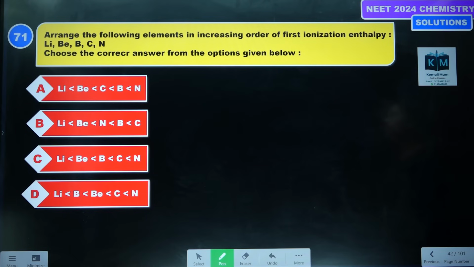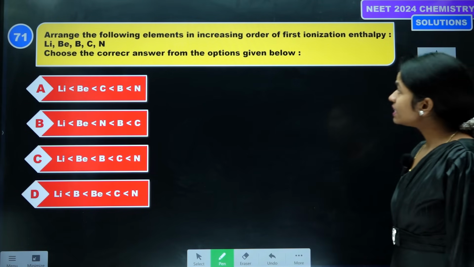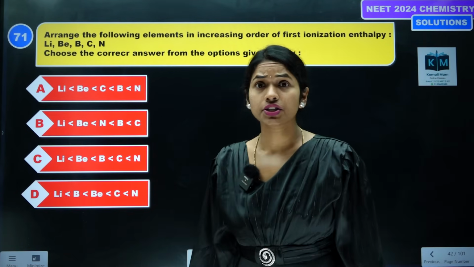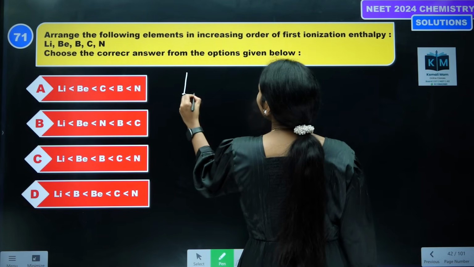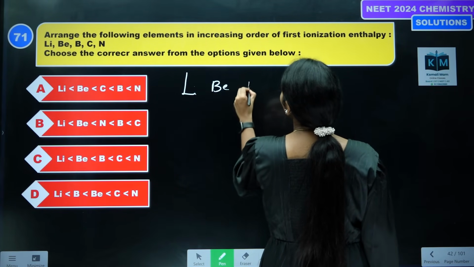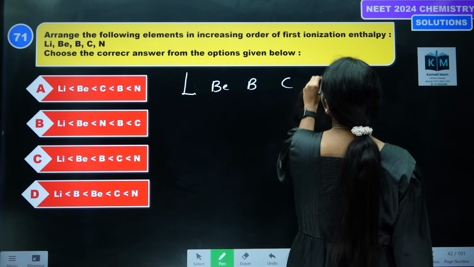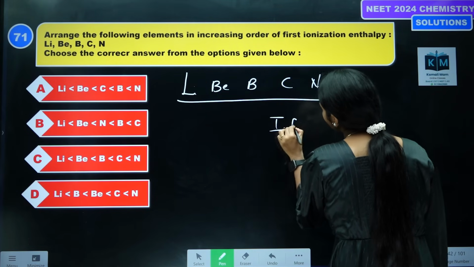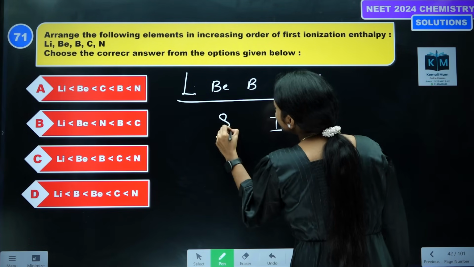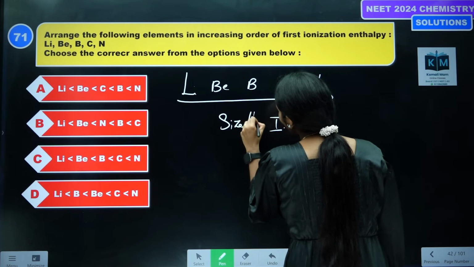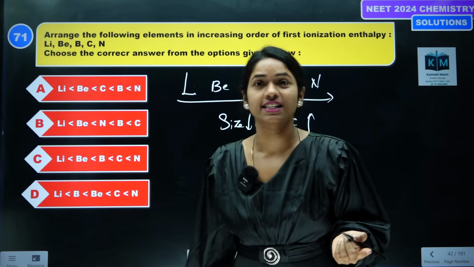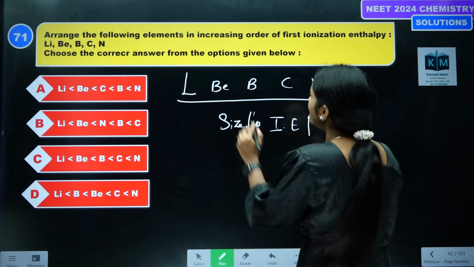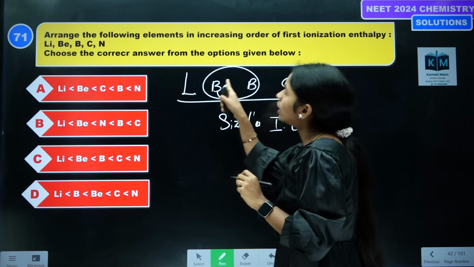Next question. Arrange the following elements in increasing order of first ionization energy: lithium, beryllium, boron, carbon, nitrogen. Left to right, what happens students? IE increases. Why does IE increase? Size decreases, so ionization energy increases. But in this case, what will happen? One exception: boron and beryllium.